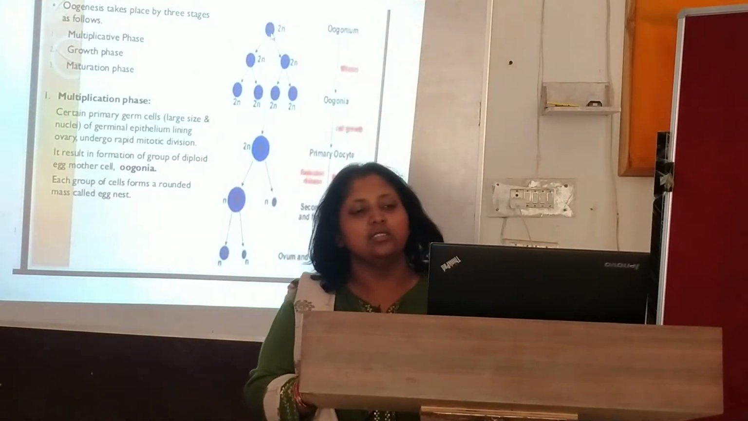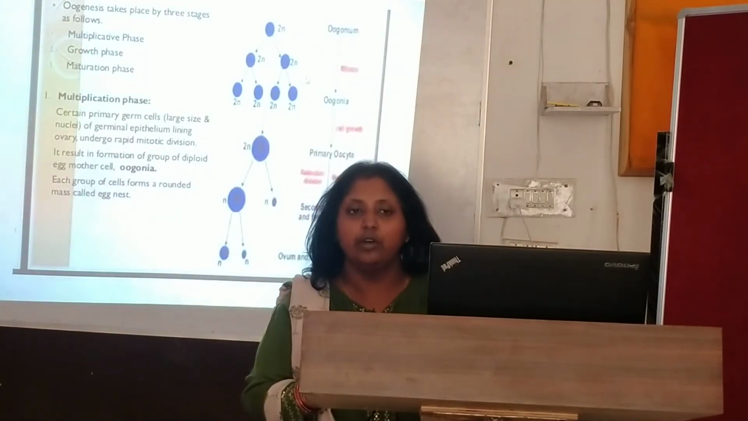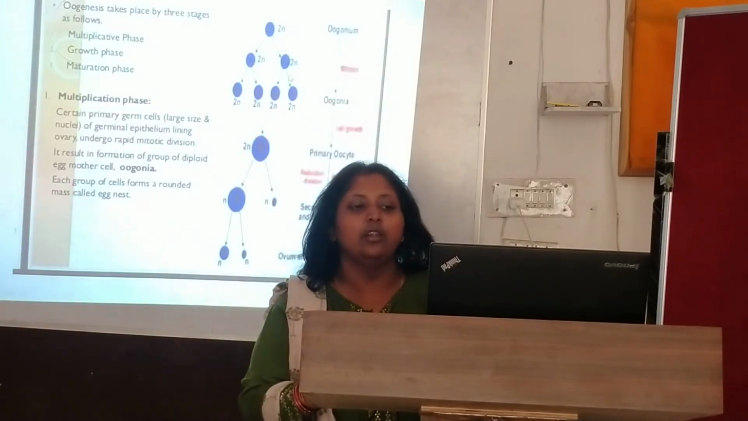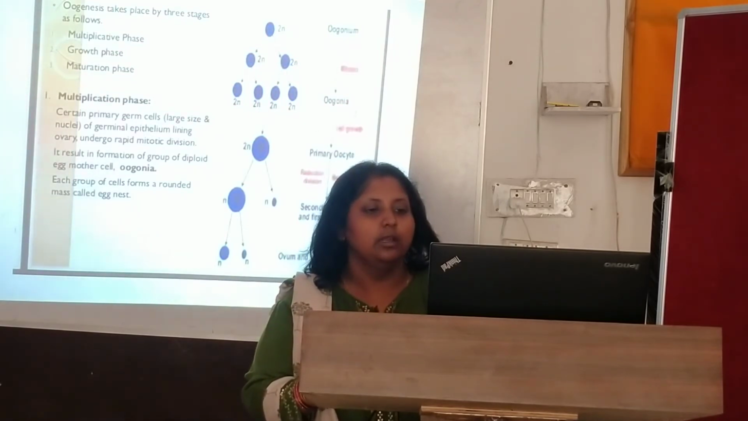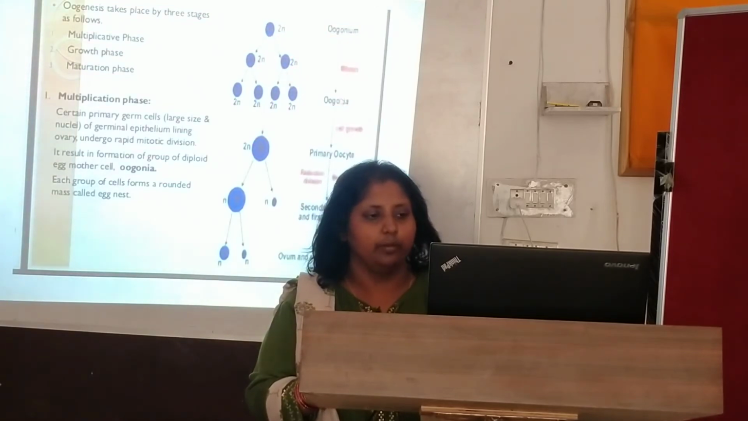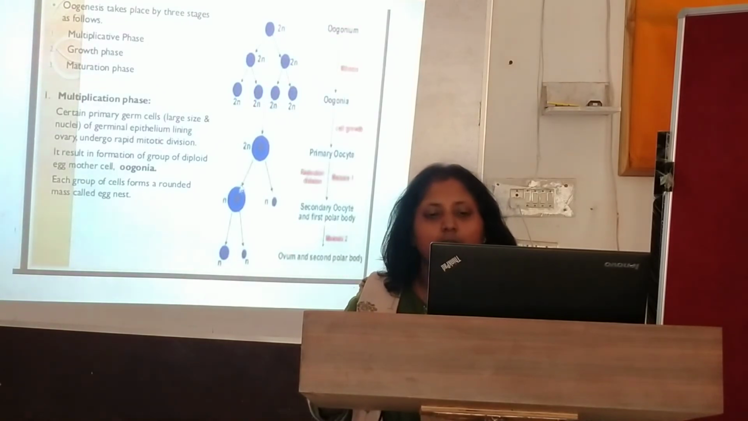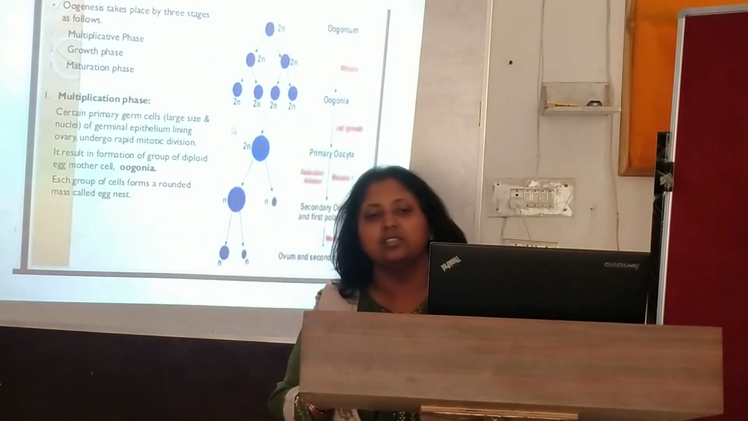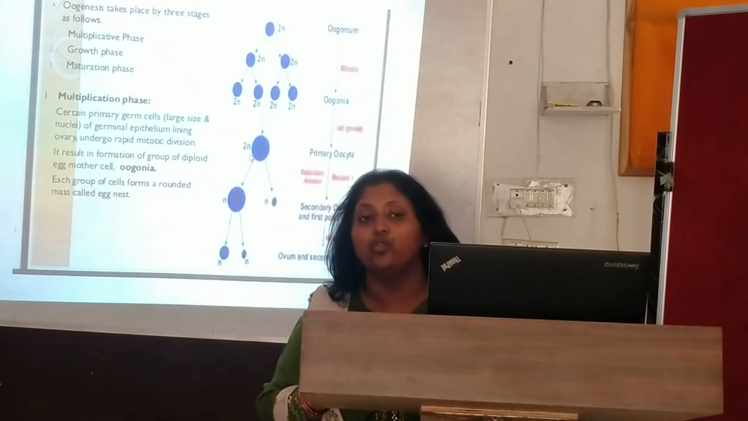mitosis. Here 2n is there. This oogonium is undergoing rapid mitotic division. First two cells are formed, 2n. Further they divide by mitosis to form 2n, 2n, 2n. These are all called diploid oogonia. Now each group of cells, after growth and development, forms a large mass like an egg nest, which is called a primary oocyte, 2n.